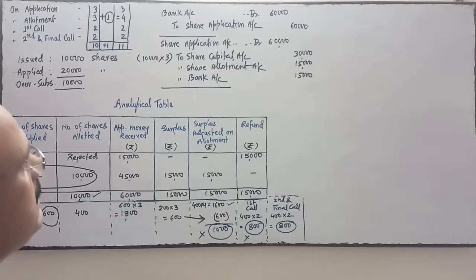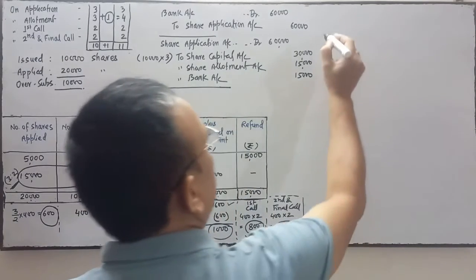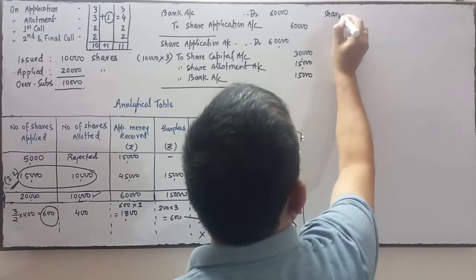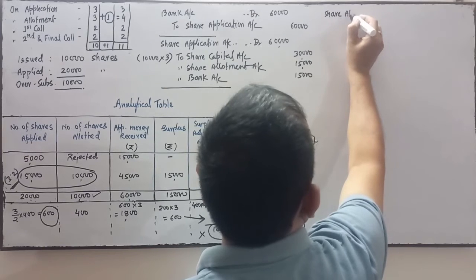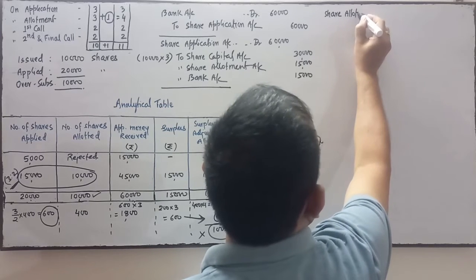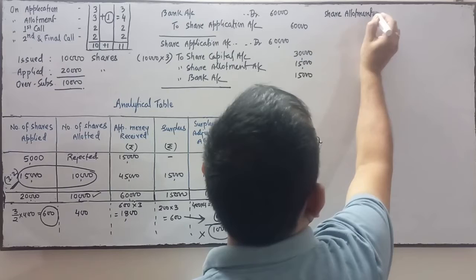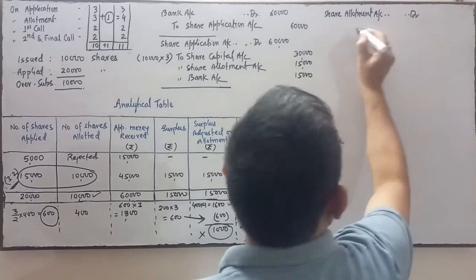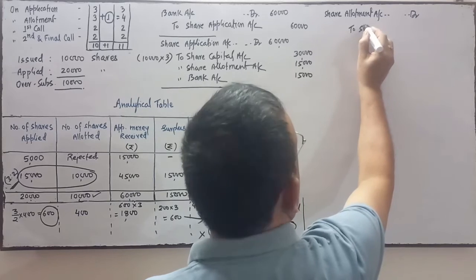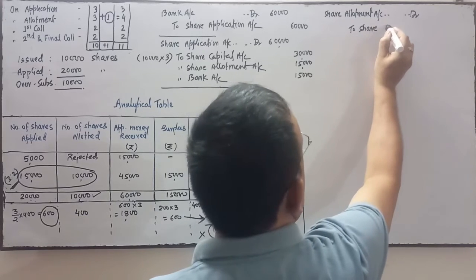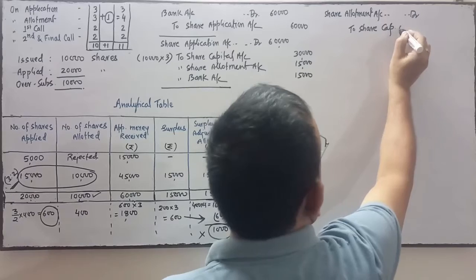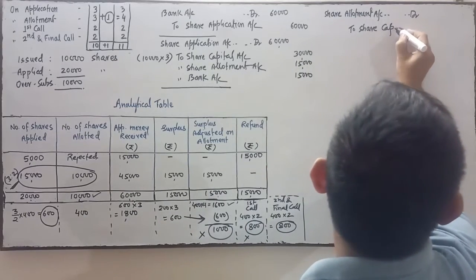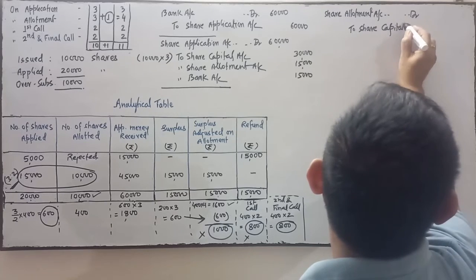Next, coming to the allotment, share allotment account debit. Come to the next entry, share allotment account debit to share capital, entry for due, to share capital account. This is share capital account.